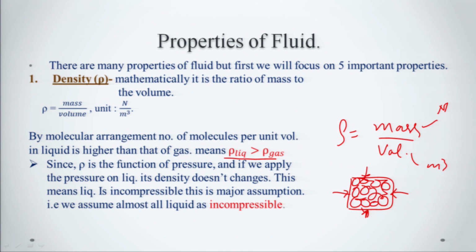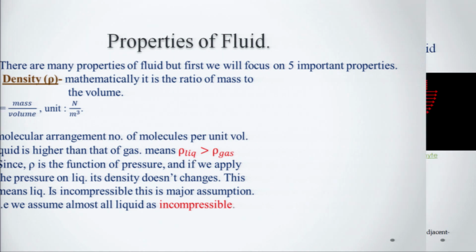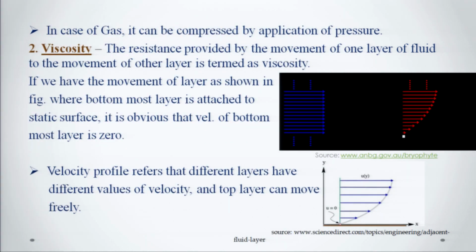But in case of gas, if we look here, let us suppose in this body the molecules of gases are spread out far away. So, if we apply the pressure from all over the direction on it, what can we observe?